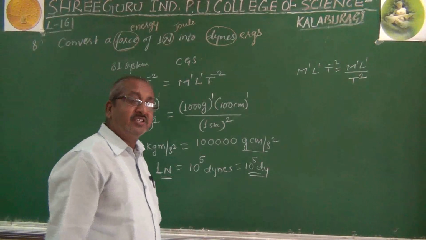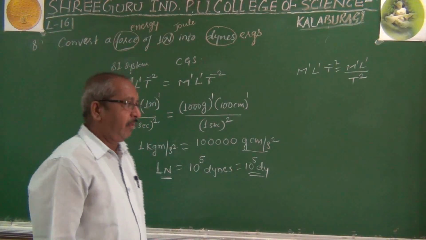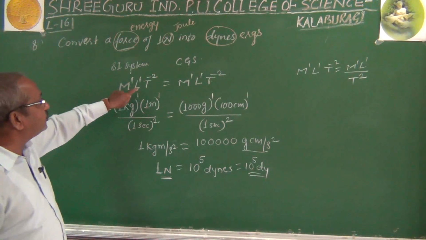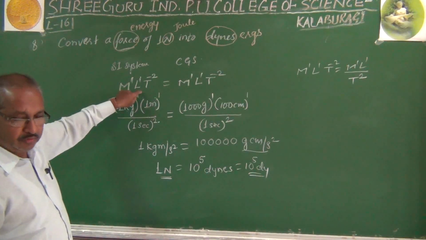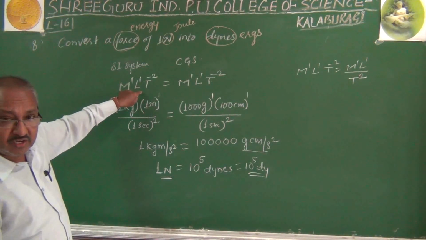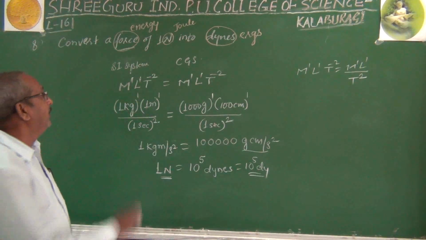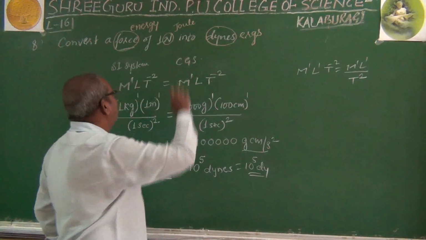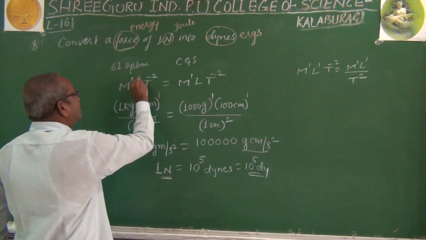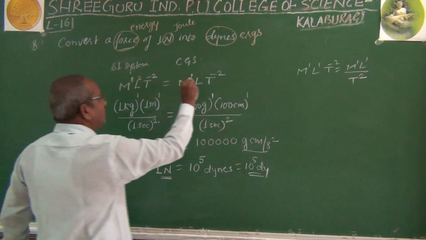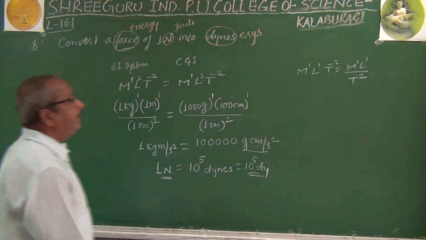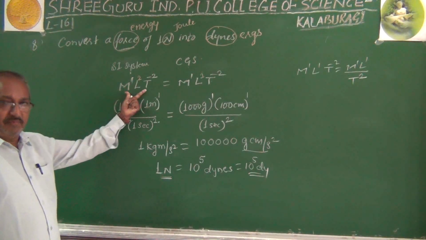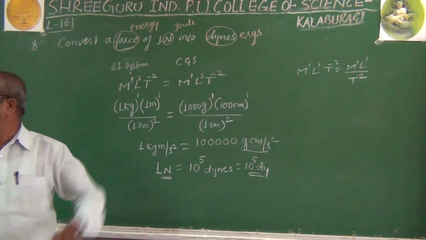As you know, the dimensions of energy and work done will be the same. And actually this is the dimension for force, not energy. Now you have to change this dimension of force and write the dimensional formula for energy. The dimensional formula for energy is M raised to 1, L raised to 2, T raised to minus 2. This is the dimensional formula for energy.